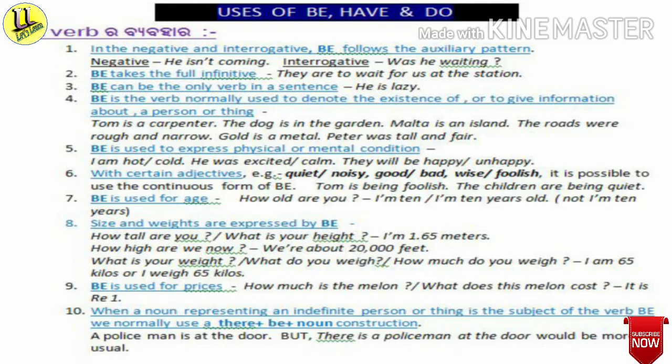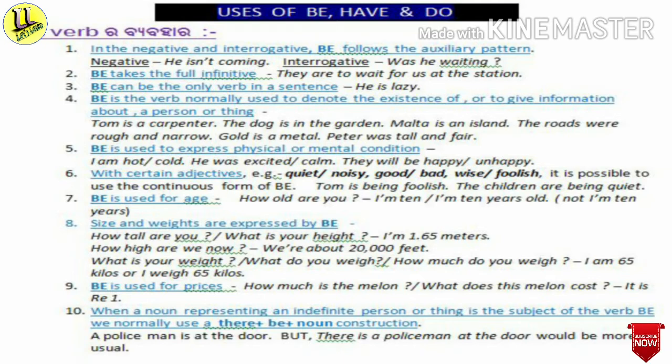Then about ninth point, be is used for prices. In case of price, we can use be verb. For example, how much is the melon? What does this melon cost? It is rupee 1.